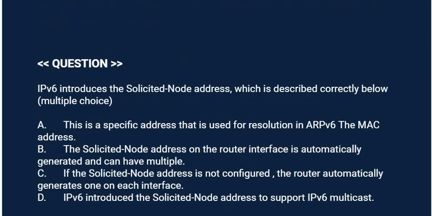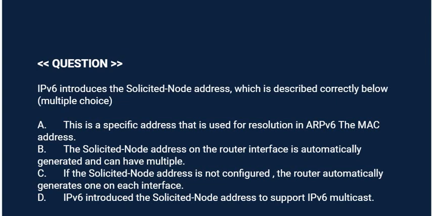Next question is, IPv6 introduces the solicited node address which is described correctly below. Option A. This is a specific address that is used for resolution in ARPv6, the MAC address. Option B. The solicited node address on the router interface is automatically generated and can have multiple.